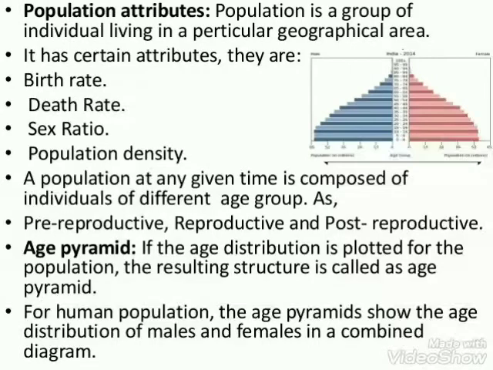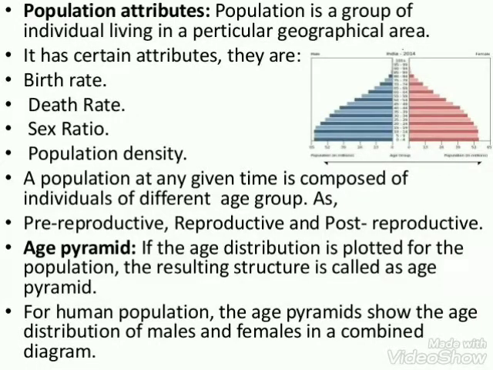There are certain characteristics or attributes of a population which an individual does not possess. These characteristics are as follows. Number 1, birth ratio or natality rate.